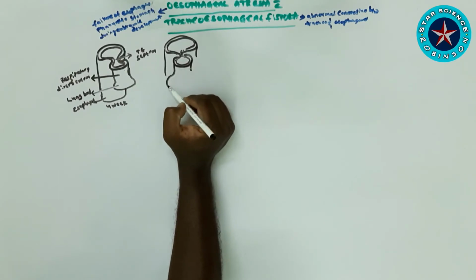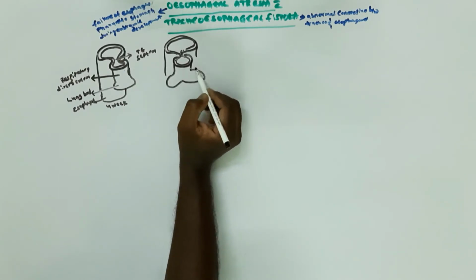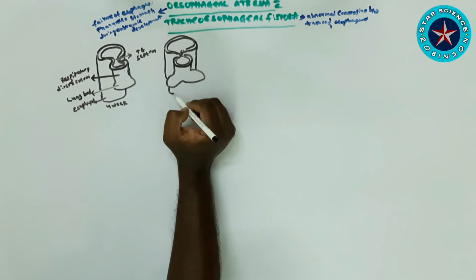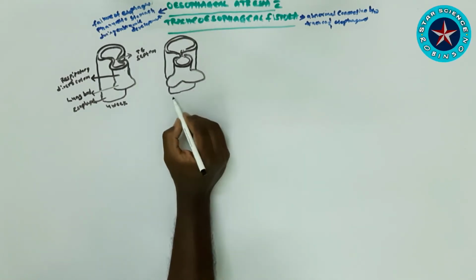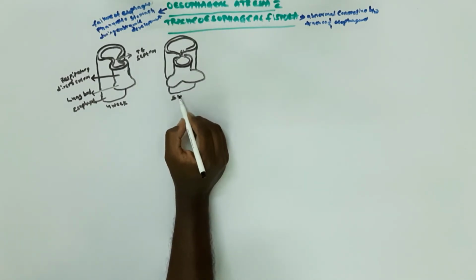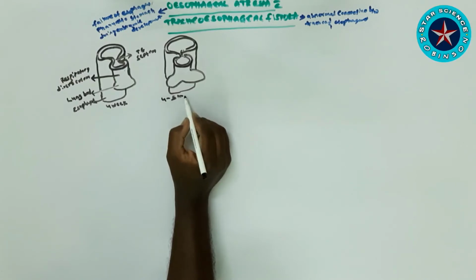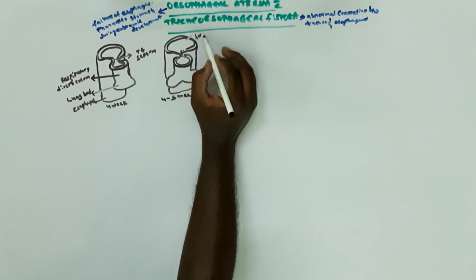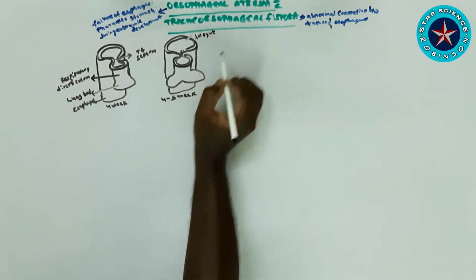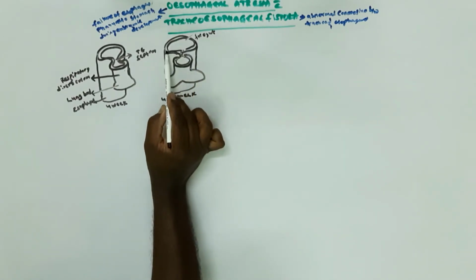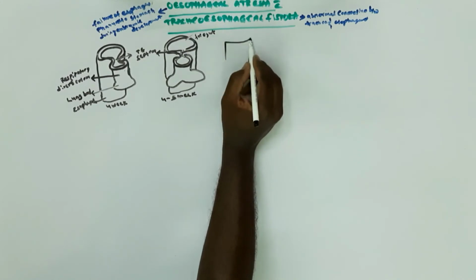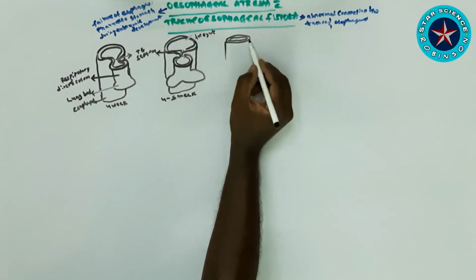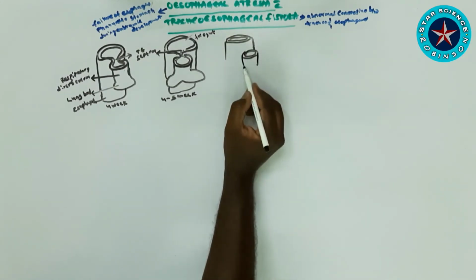But when it enters the 4th to 5th week of the embryonic stage, the proper division of the trachea and esophagus by the septum starts. Now I'm showing you in our diagram the foregut, the anterior part of the gut towards the mouth, at the 4th to 5th week. Now we are looking at the 5th week properly.